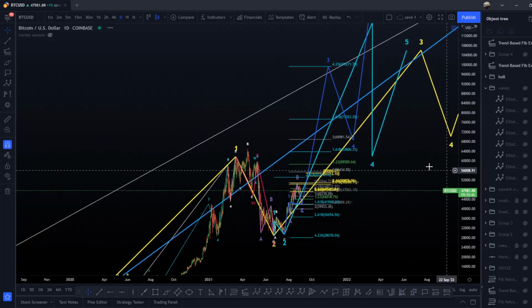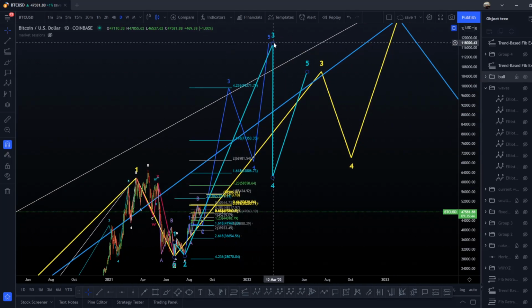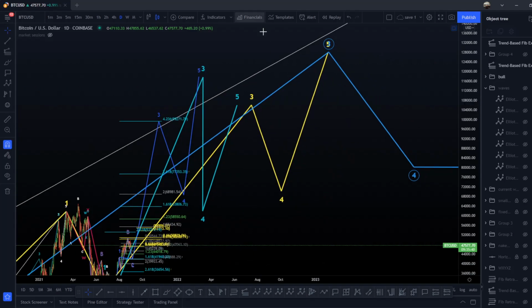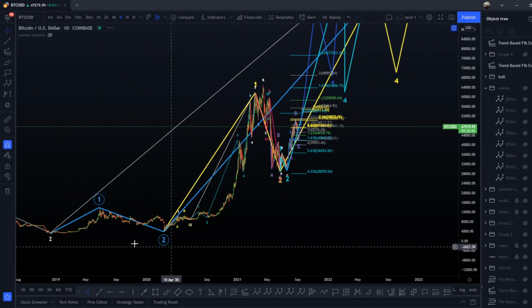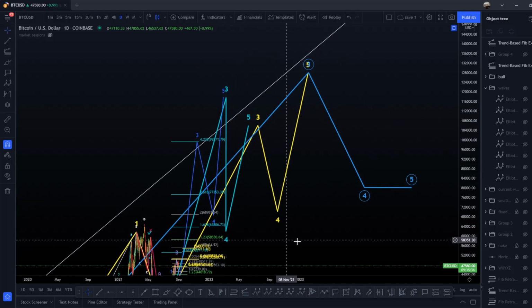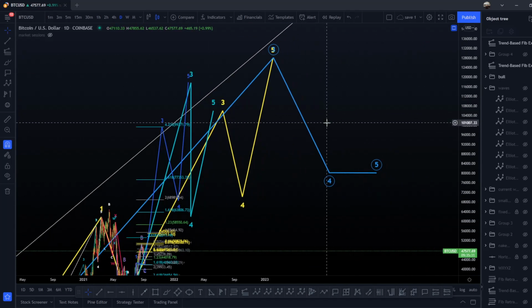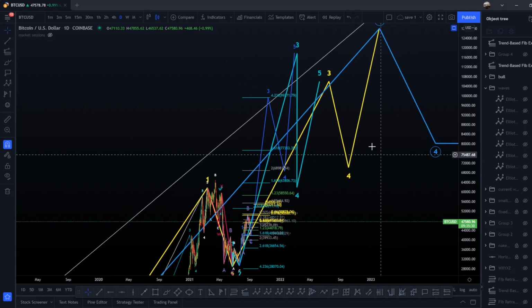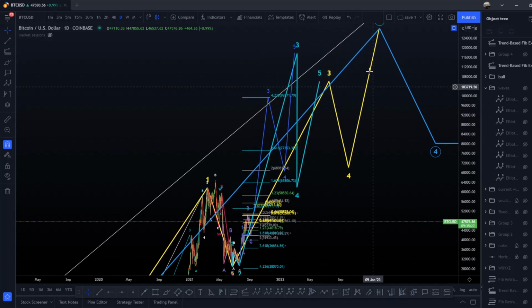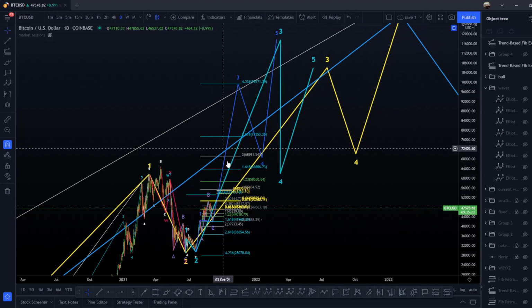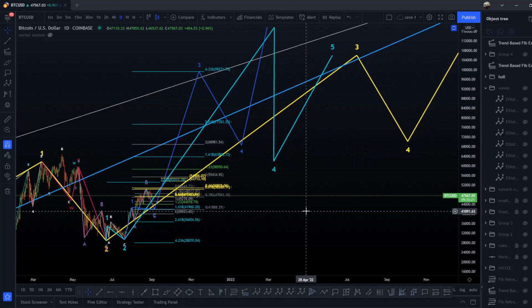So after this, it's not finished yet, because you have the bigger wave 3 here, then the bigger wave 4, then the bigger wave 5, and after this, once again, the bigger wave 3, the bigger wave 4, and the bigger wave 5, okay, with these waves here. And after this, another one, a bigger wave 3 here, the blue one, a bigger wave 4, and a bigger wave 5. So this cannot be predicted yet, but these waves are not completely finished yet, you know. We cannot really predict that for now. We have to be inside the wave to determine where we're gonna go.